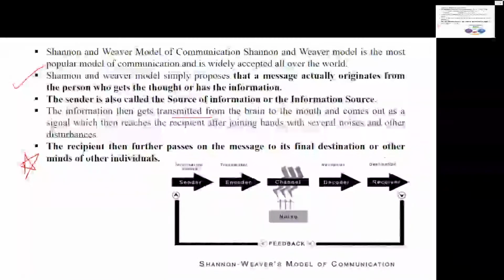The source comes with communication skills, attitude, knowledge, social system and culture, which is applicable to the receiver also. The message talks about content, elements, treatment, structure, code, hearing, seeing, touching, smelling and tasting. Now, this model talks about the emotional aspect.